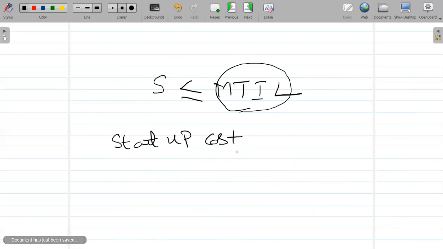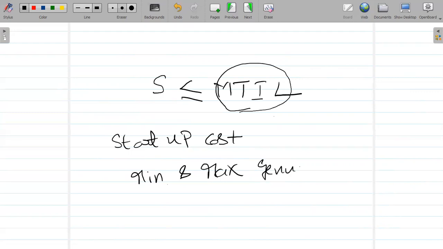Therefore, while solving the unit commitment problem, the startup cost has to be considered. And the last constraint is minimum and maximum generation capacity. The available generation capacity should always be within these two tolerable limits. It should not be below the minimum value, and it should not be beyond the maximum value. So while solving the unit commitment problem, all these constraints have to be taken into consideration.